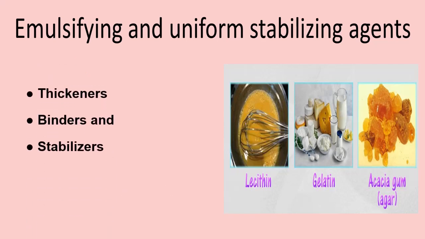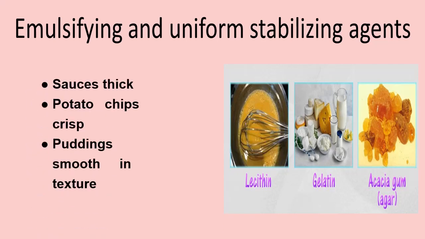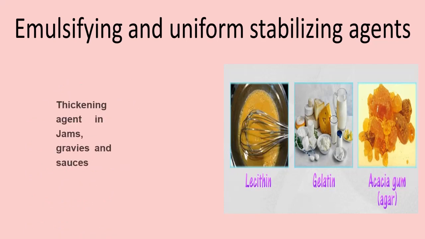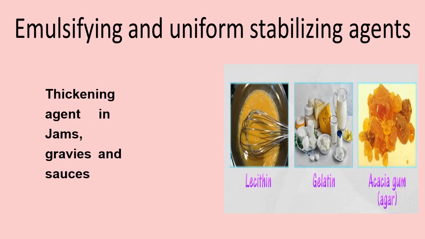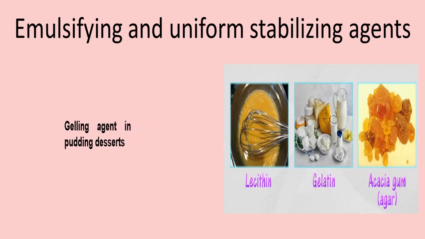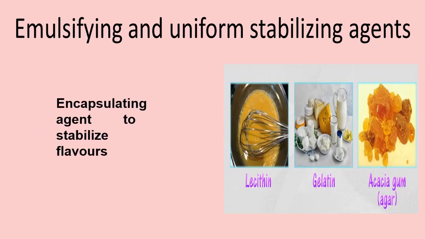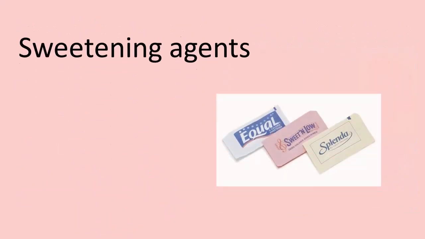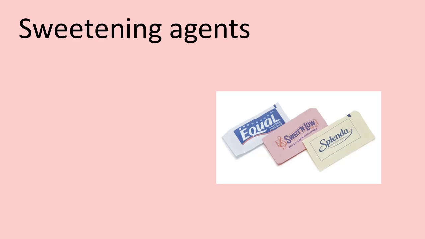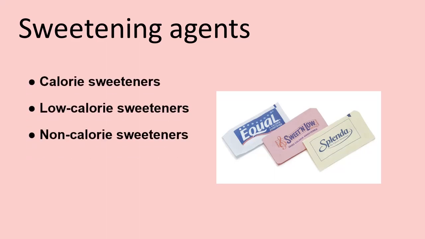Modified starches are being used the world over by the food processing industry as thickeners, binders, and stabilizers. These starches make sauces thick, potato chips crisp, puddings smooth in texture. Edible gums are used as a thickening agent in jams, gravies and sauces, gelling agent in pudding desserts, encapsulating agent to stabilize flavors. Sweetening agents include calorie sweeteners, low-calorie sweeteners, and non-calorie sweeteners.